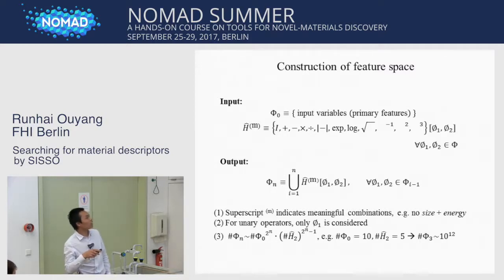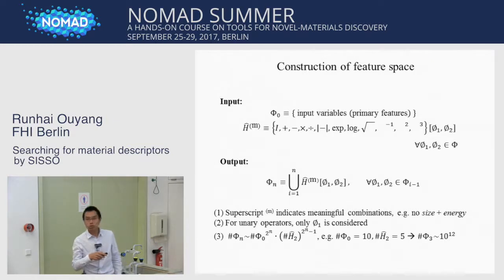The idea here is that we apply the operator set to phi 0, we get phi 1. We apply it to phi 1, then we get phi 2. And for any phi n, we take the union of feature spaces from phi 0 to phi n minus 1. We note here the subscript m indicates meaningful combination.